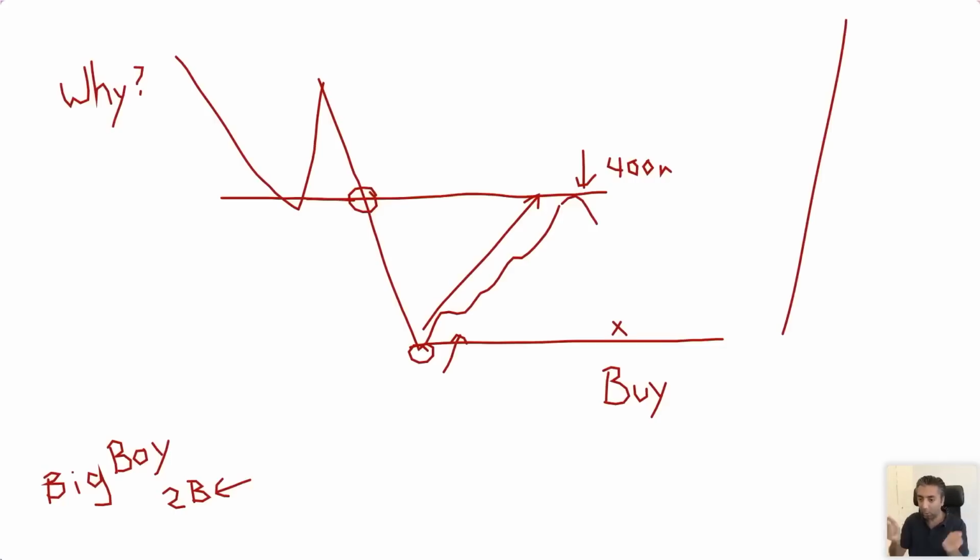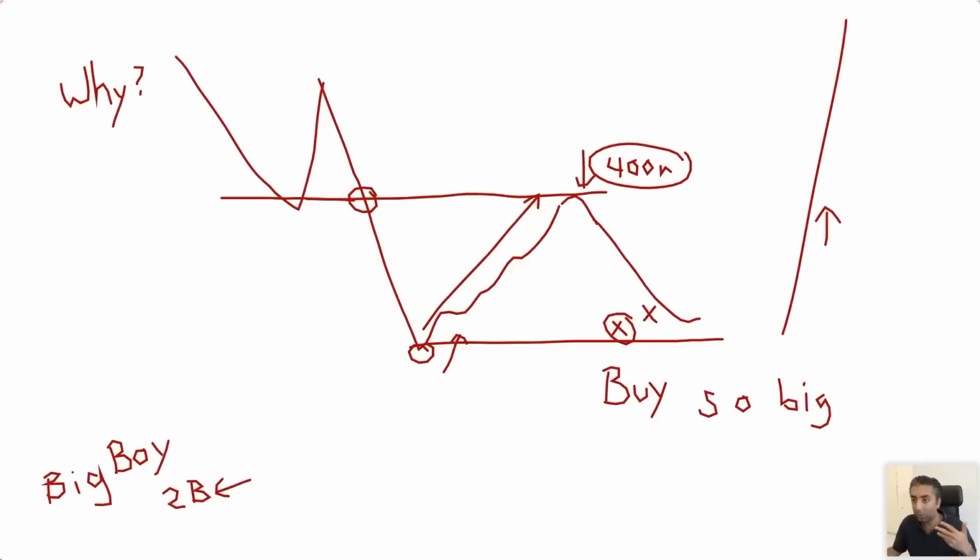Now, all of you guys, very quickly, think about it for a minute. If a big boy wants to buy and if he buys and the price does this, is that good for him or bad for him? Think about that. I want you to also think about, why did price move? Don't think about, oh, because there was a support there. I want you to think about, why did the price move to begin with? It is because he hit the buy so big that not only did he eat the whole 400 million that was down in this area, he showed he wants to buy so much that the prices started to fly up because there's no seller in sight.